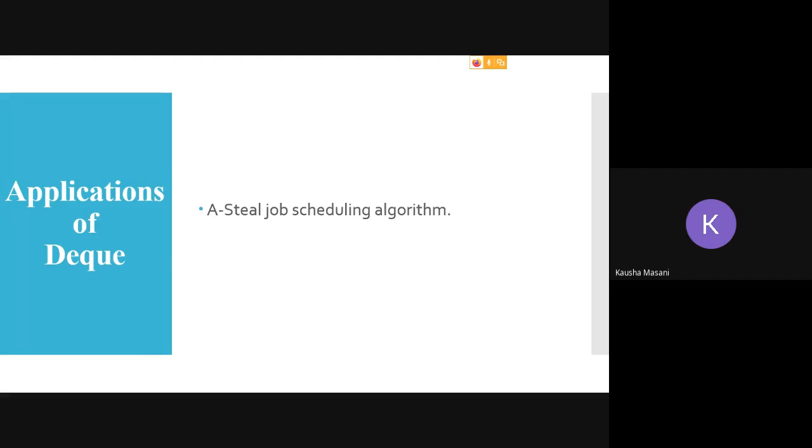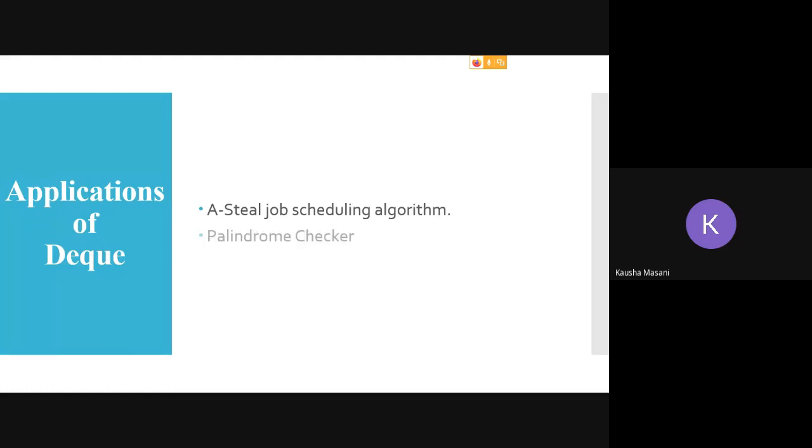It is an algorithm that decides which program thread is going to run at which time. So insertion in the buffer, and deletion from that buffer from either of the ends. That is your A-Steal job scheduling algorithm.